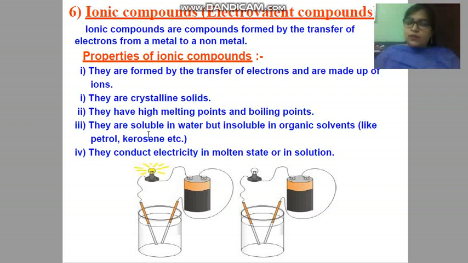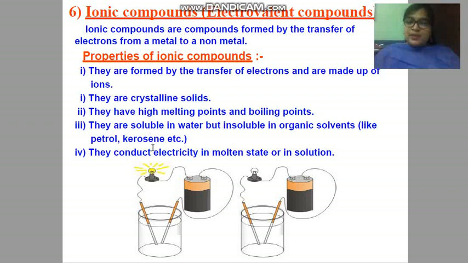They are soluble in water. These ionic compounds like NaCl, sodium chloride, magnesium chloride, potassium chloride, when you dissolve them in water, they will all get dissolved completely. But they are insoluble in organic solvents. When you try to dissolve NaCl or magnesium chloride in a solvent like petrol or kerosene, then it will be insoluble. Later on you will study like dissolves like.